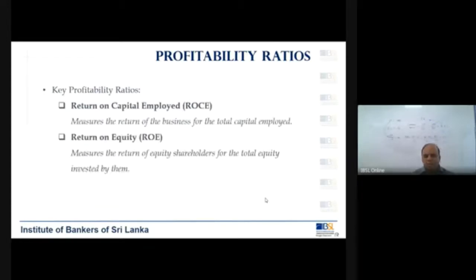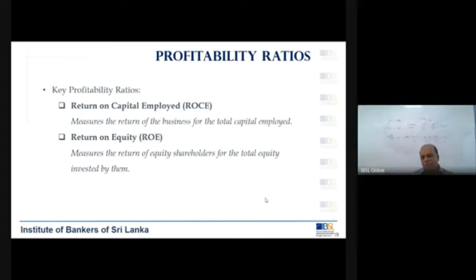Return on capital employed measures the return of the business for the total capital employed. I will show you what total capital employed is. Return on equity measures the return of equity shareholders for the total equity invested by them. So now the return on capital employed and the return on equity is more towards the shareholders, because they will